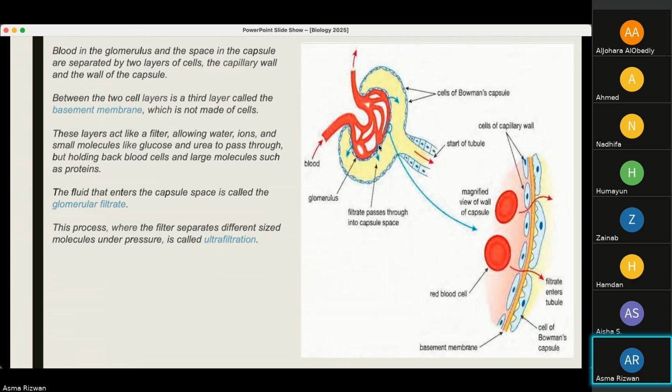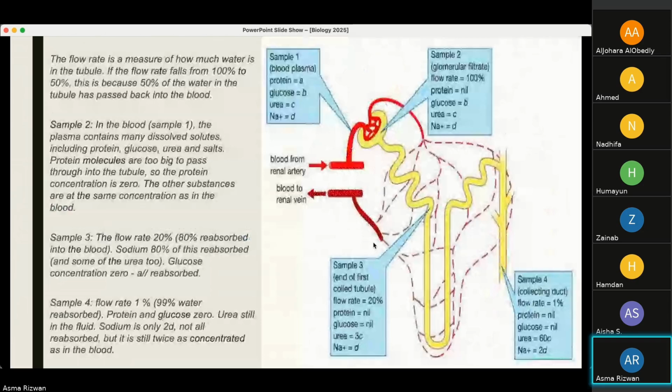So you can see blood enters here. You can see filtrate passes through into the capsule. This is the layers and the wall shown, and the start of the tubule shown. So this is how ultrafiltration is being carried out here, by stopping some of the materials from passing through and allowing other materials to pass through. Again, what materials can and cannot pass through, we'll study that here.